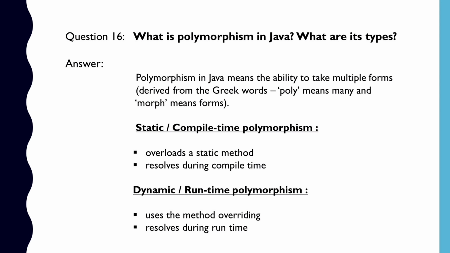When polymorphism resolves during runtime, we call it dynamic or runtime polymorphism. Dynamic polymorphism can be implemented using the concept of method overriding. In dynamic polymorphism, a reference variable of the superclass is used to call the overridden method. This means based on the object that is referred to by the reference variable, it calls the overridden method of that corresponding class.